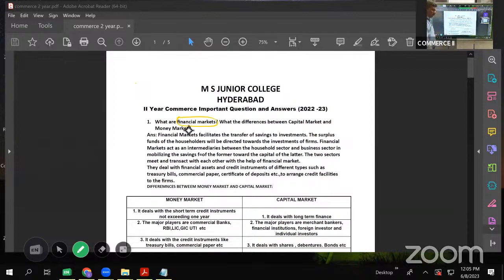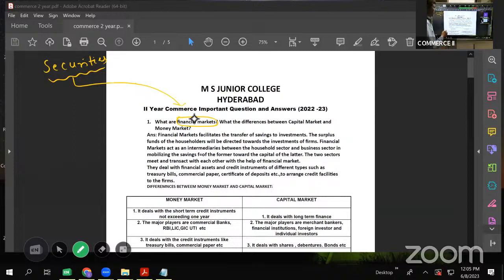See, if we want to buy vegetables, we go to a vegetable market. If we want to buy fruits, we go to a fruits market. If we want to buy grains, we go to a grains market. Similarly, if people want to buy financial instruments or financial securities, they will approach a financial market.